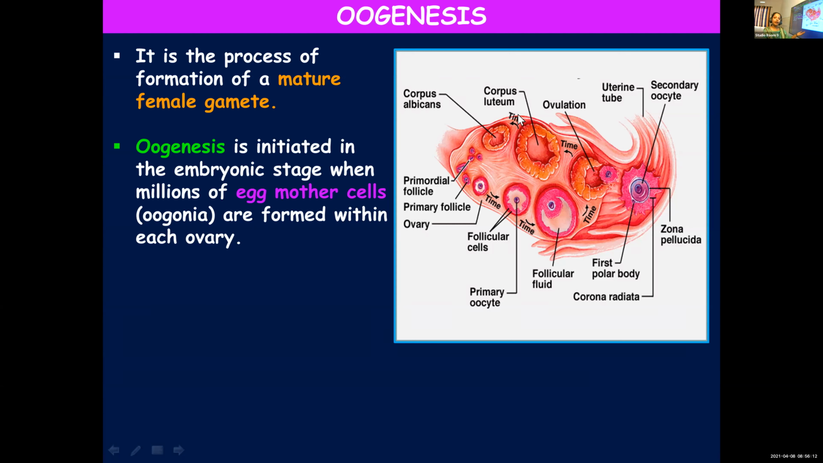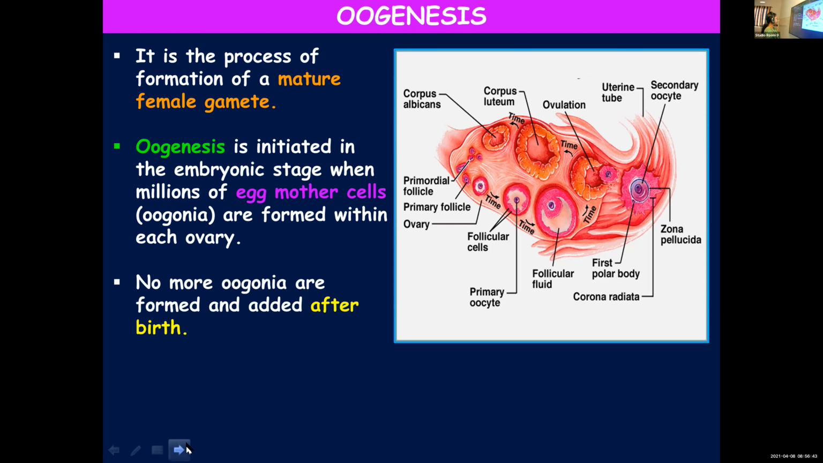So spermatogonia is the name for sperm mother cells, and oogonia is the name for egg mother cells. When a female child is born, in the ovary there will be millions of oogonia formed within each ovary. It undergoes some transitional stages, so that we'll discuss. So when it is in the embryonic stage itself, the process of oogenesis starts and millions of egg mother cells or oogonia will be formed within each ovary.